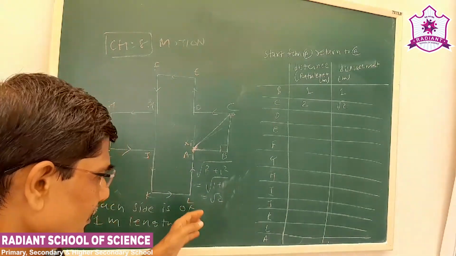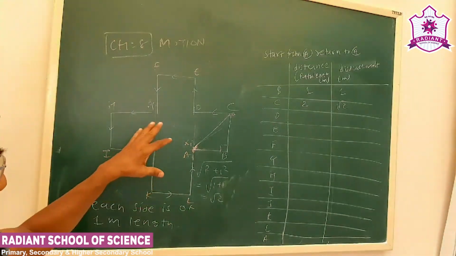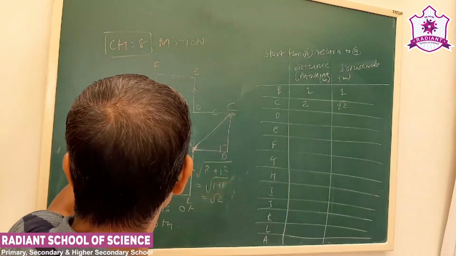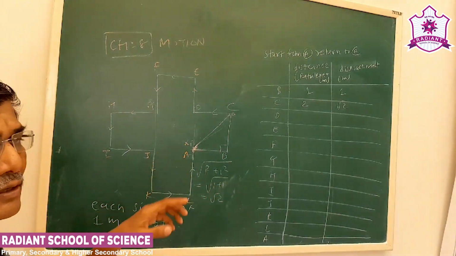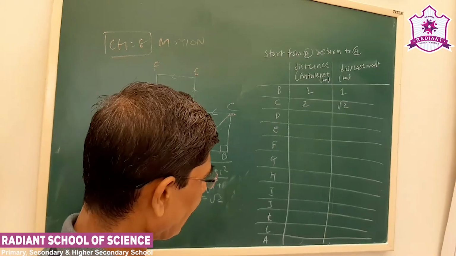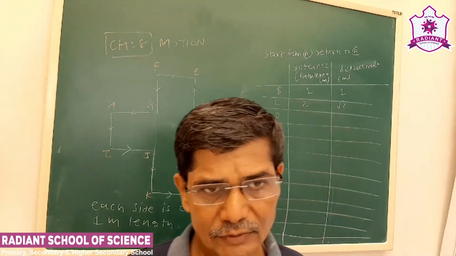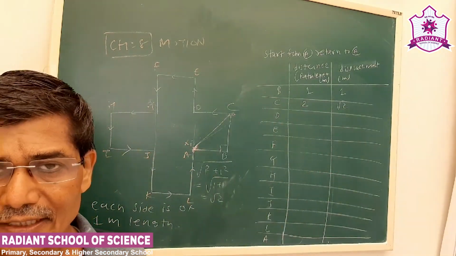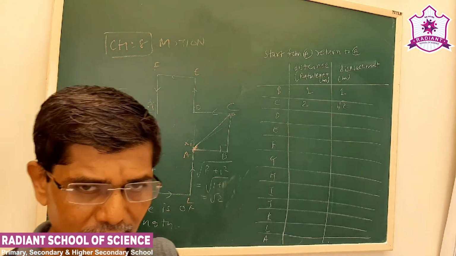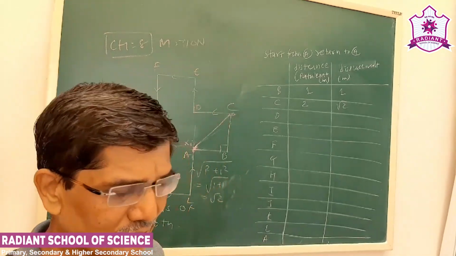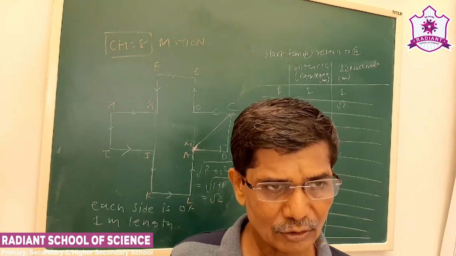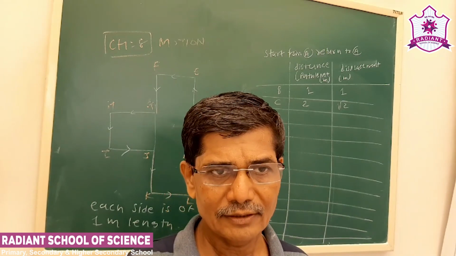And this one which I have shown: the object moves on A, B, C, D, E, F, G, H, I, J, K, L and finally comes back to A. Now this remaining part I am giving you as practice. You try to solve it. The next lecture will proceed further. You prepare a solution for this and in our next lecture, when I discuss it, you tell your answer. It will be interesting for you.